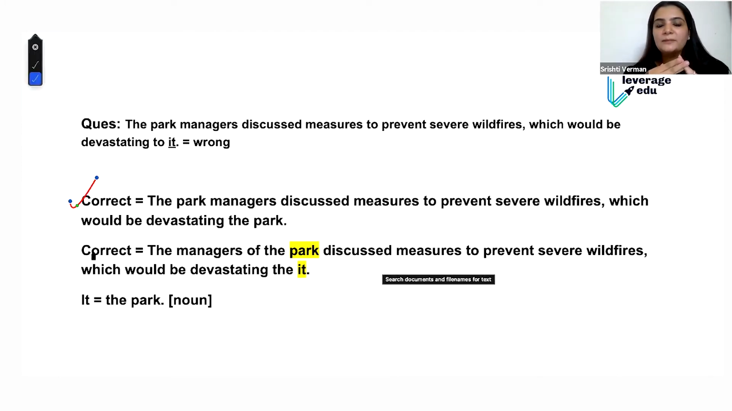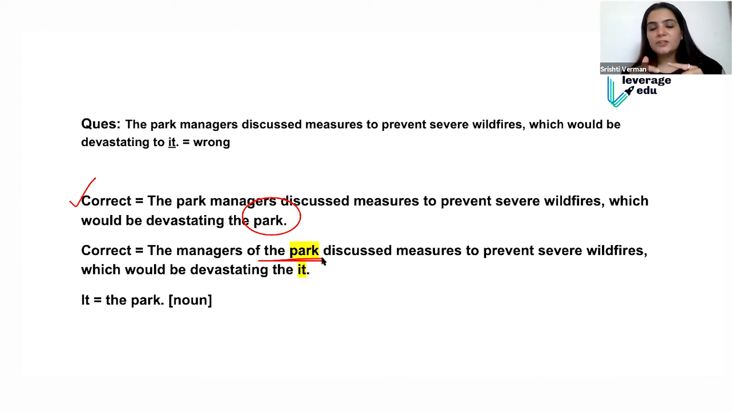The best way is the first one, replacing it with the park. Sometimes in sentence correction, we get the entire sentence underlined, which is the most difficult when students don't know what to do. In the second correction, they've introduced the noun park, so the antecedent is there: the managers of the park discussed measures to prevent severe wildfires, which would be devastating to it.